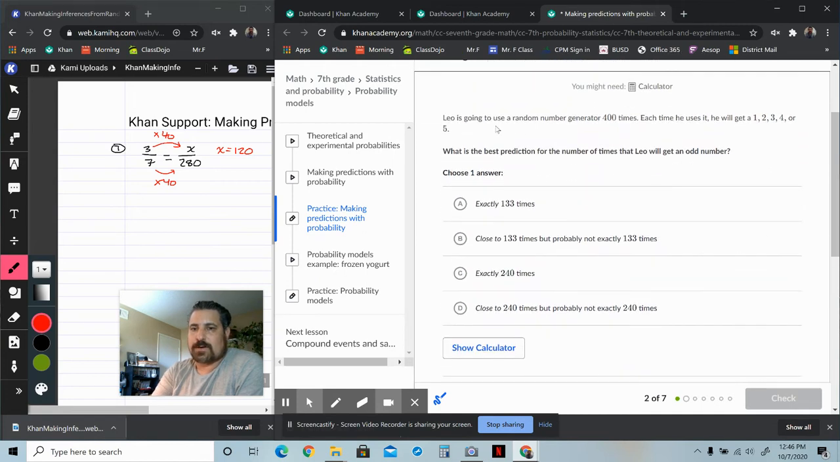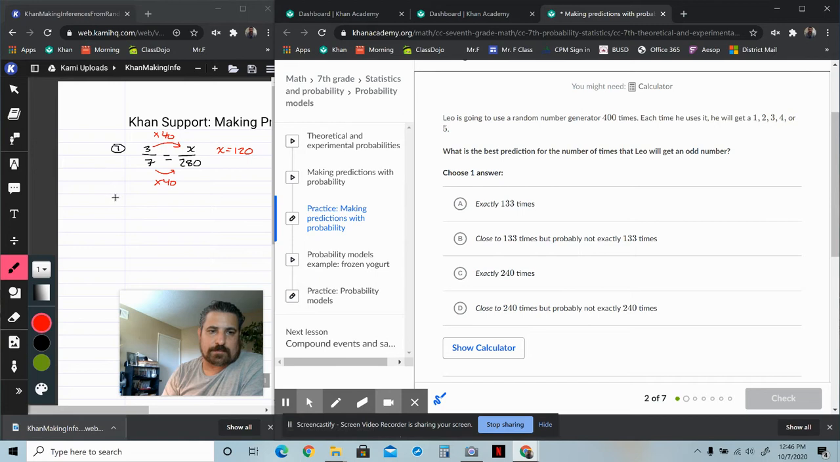Leo is going to use a random number generator 400 times. Each time he uses it, he will get a 1, 2, 3, 4, or 5. What is the best prediction for the number of times that Leo will get an odd number? Well, how many odd numbers are there? There's 1, 3, and 5 that are odd. So that's 3 out of the 5 numbers generated, so 3/5 of the time. Well, what's 3/5 of 400?